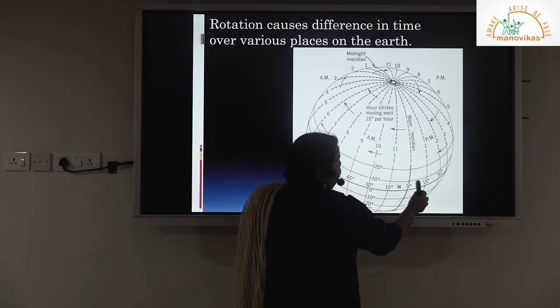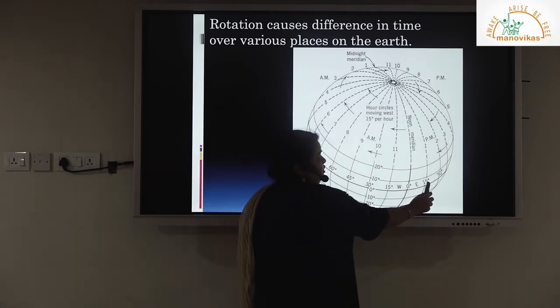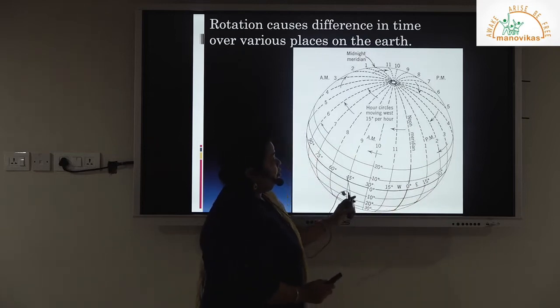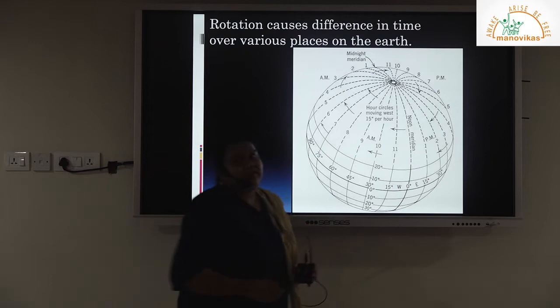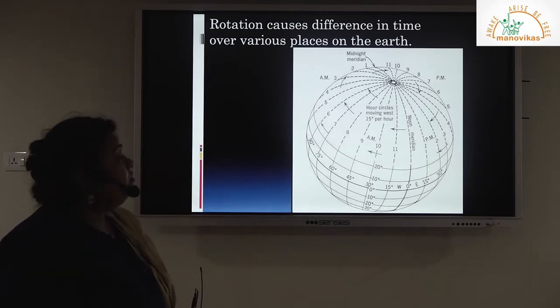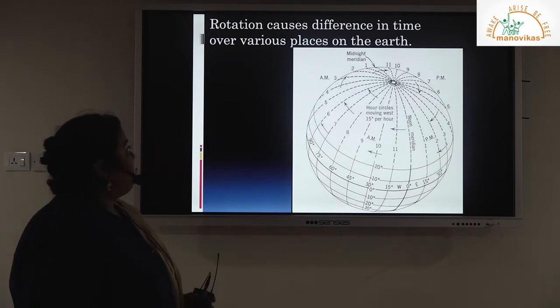At 15 degrees east, it will be 1 hour ahead, so if it is 12 here, it will be 1 o'clock there. 15 degrees west will be 1 hour behind, so the time will be 11 am. So the time variation takes place as the earth rotates, with respect to longitude.